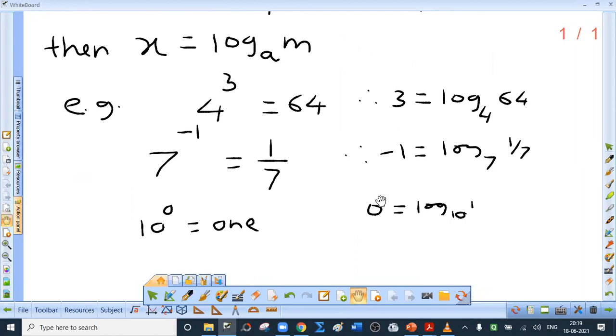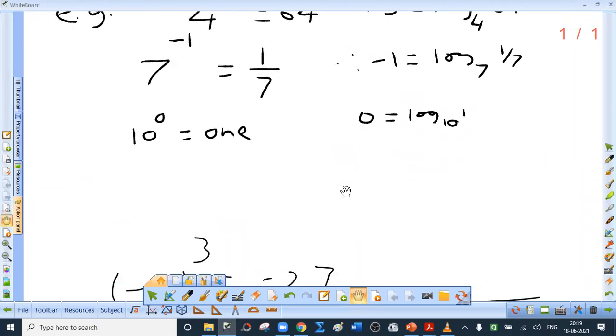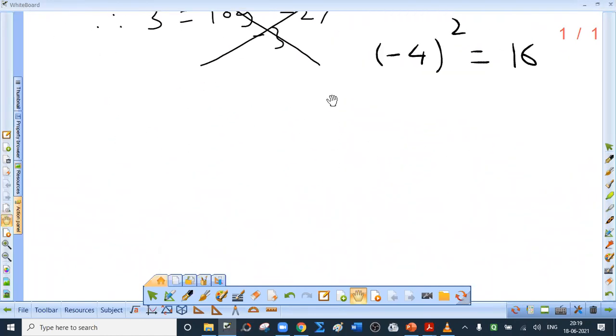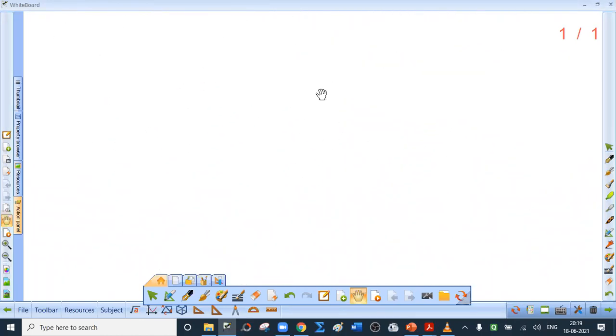See, 3, minus 1, 0 are the log values, but logarithm of only positive number is defined. Is that clear? Now tell me, what is log of 64 to the base 32?